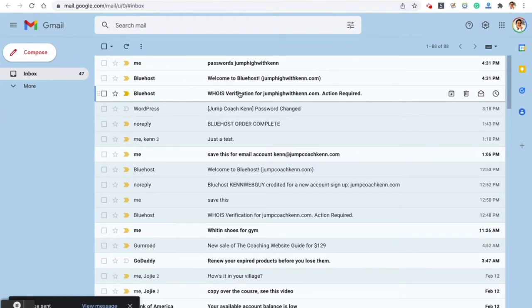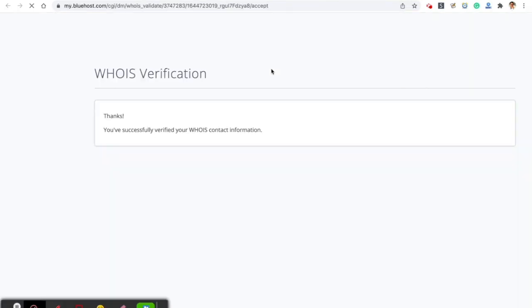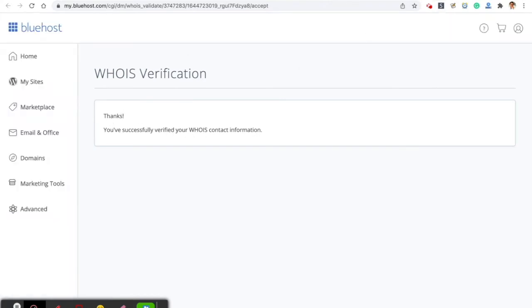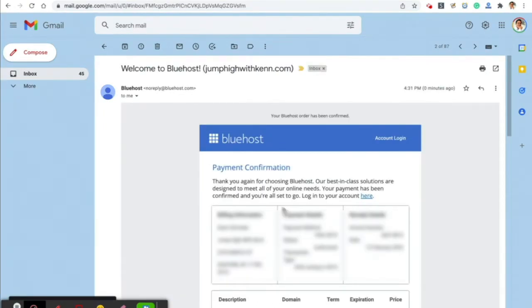So Bluehost did send an email, Whois verification. So click on that. Click verify your email. This is needed to get the account going. Okay, so the Whois verification is complete. So that's good. We can delete that email. And we also got a payment confirmation email as well. And that looks good to me. Let's go back to the setup.